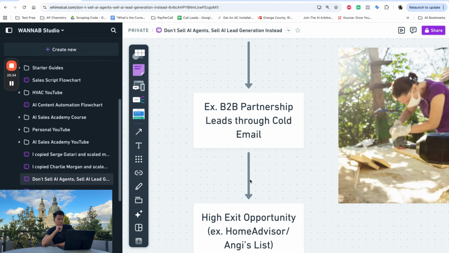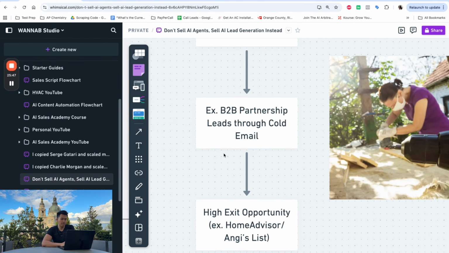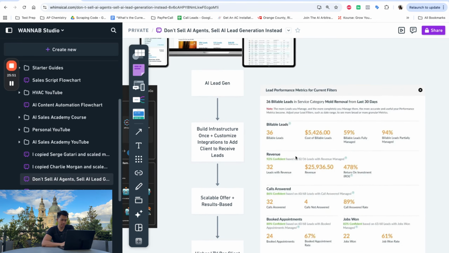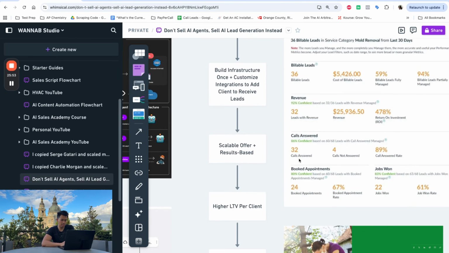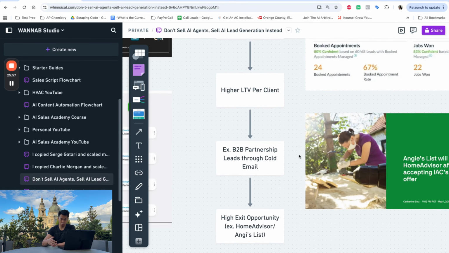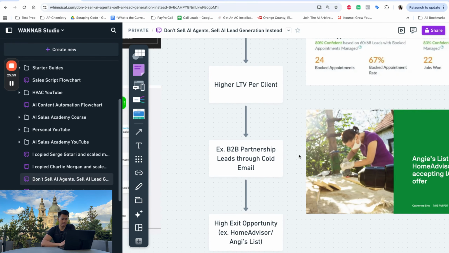You want to talk to home warranty companies, real estate agents, developers. Okay, we're going to build a leads list and send out these cold emails, and then the leads will land in your inbox, CC'd to the business, right? B2B partnership leads is a cold email infrastructure that just gets leads in their inbox, completely automated. You choose how many leads you want, what type of leads you want, and they just show up in your email inbox. Don't need to worry about anything else, right?